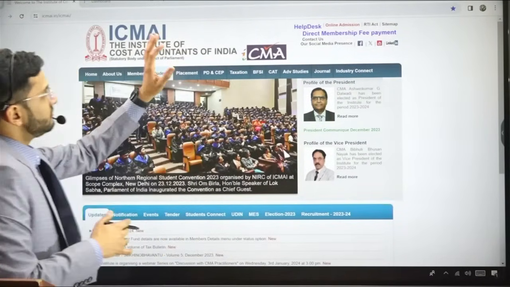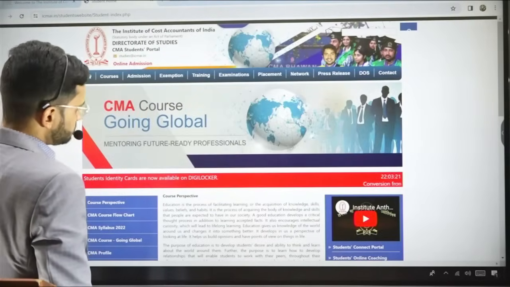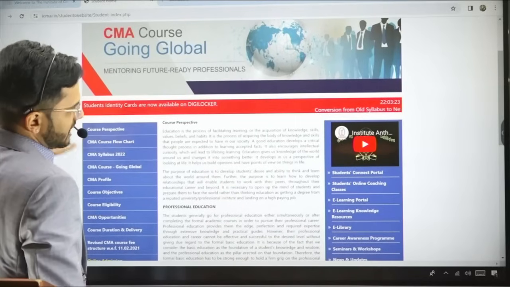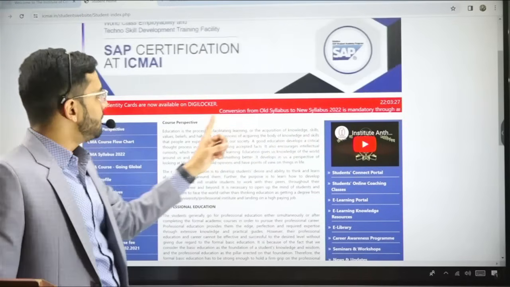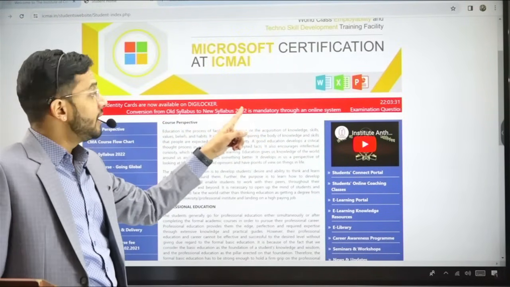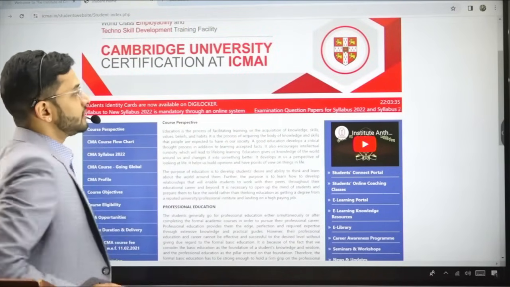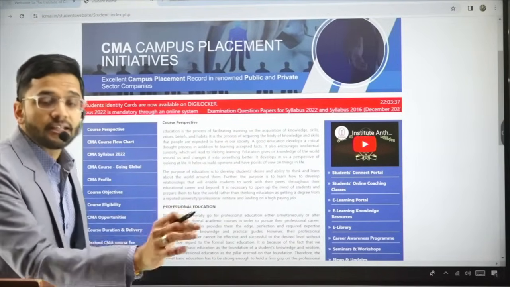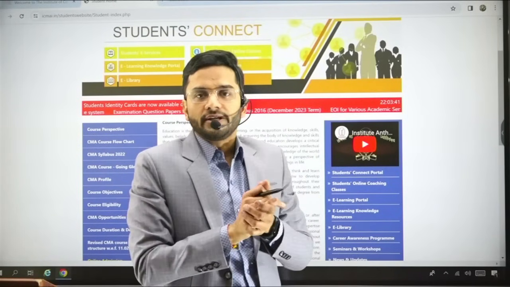If you go to the website of the institute and press on the students tab, okay, this is the students tab, and you see this sticker coming on this red band, it says that conversion from old syllabus to new syllabus 2022 is mandatory through an online system. Now, it's very clear that this conversion is mandatory. It is not that you will automatically get converted into syllabus 2022.